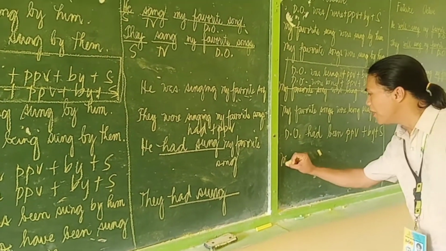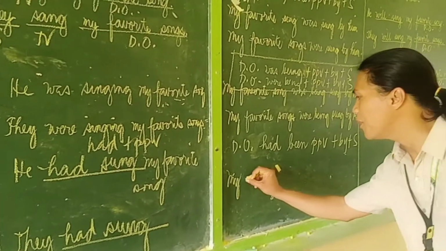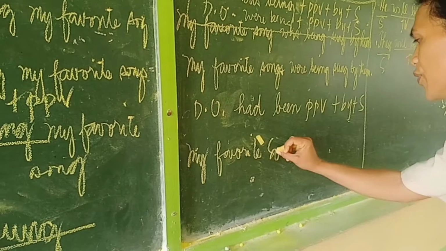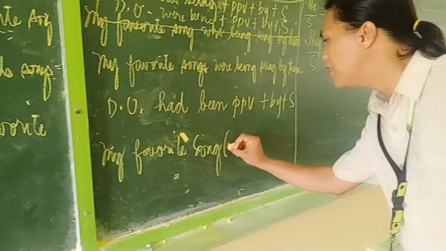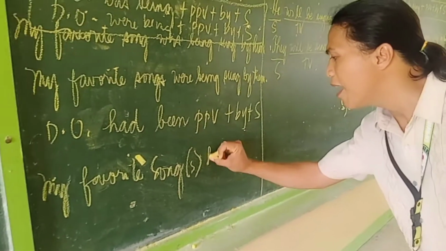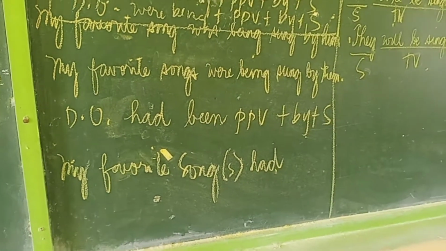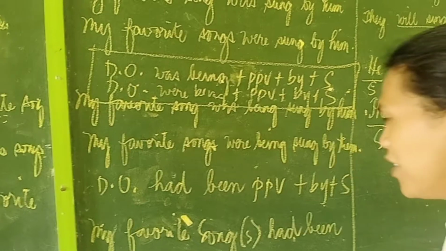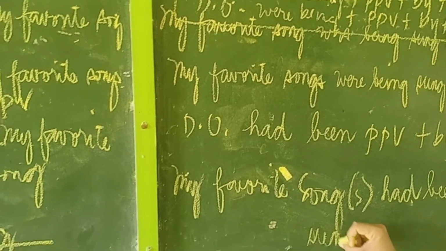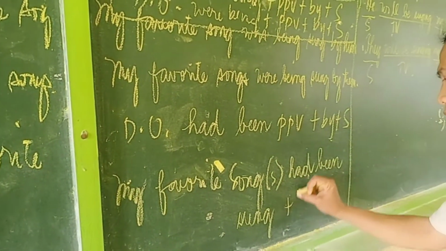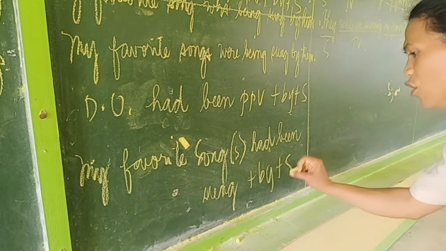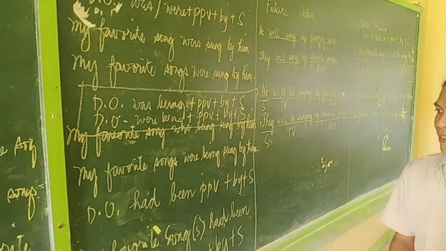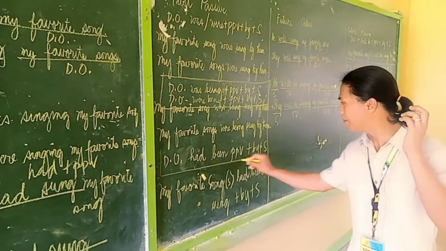Say either your direct object is singular or plural. So we have my favorite song, either singular or plural. So we have had, then been, then past participle of the verb sing, it becomes sung, and then plus by plus subject. So let us spot now the pattern. So we have this pattern.